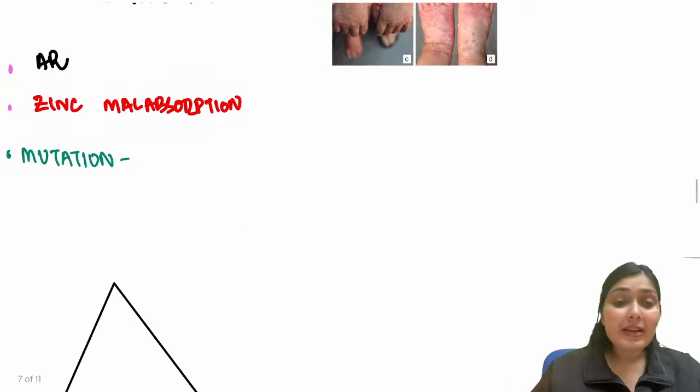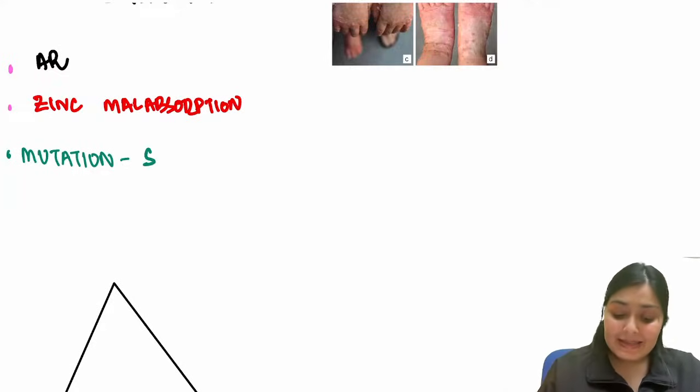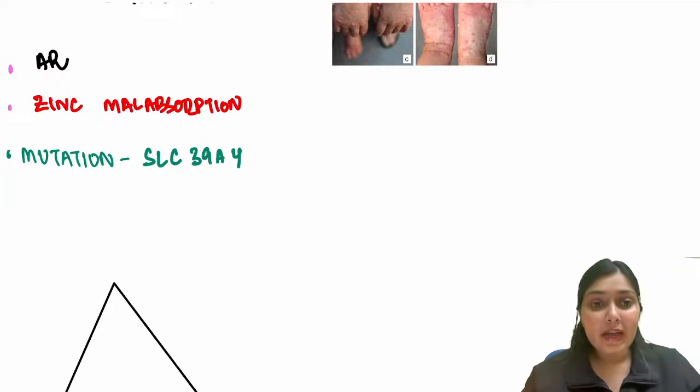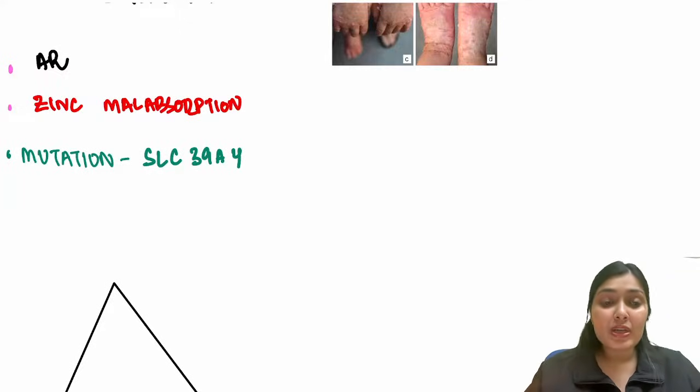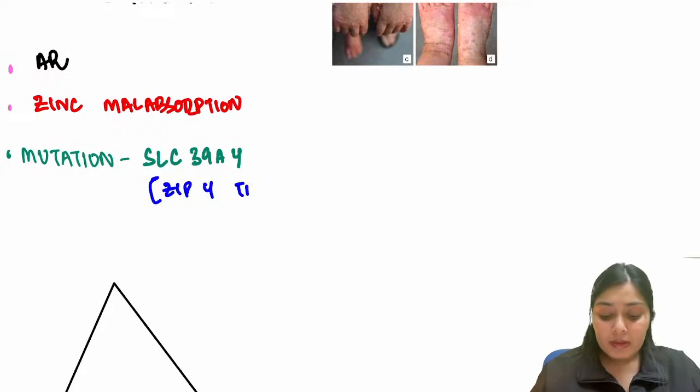The gene that is responsible for that zinc transporter is SLC39A4. This gene is mutated, and because of that, my zinc transporter is defective.